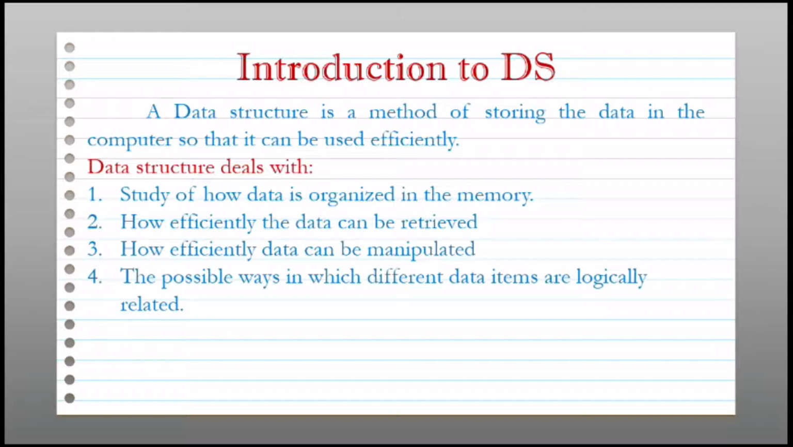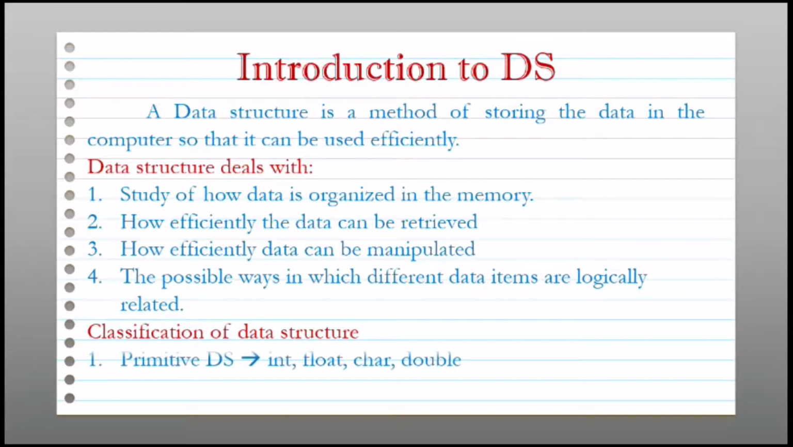So now we will see the classification of data structure. So data structure is classified in two types. The first one is primitive data structure. So in that the examples are int, float, char, double. So these data types come under primitive data types. The second one is non-primitive data structures. So in that again there are two types, that is linear data structure and non-linear data structure.